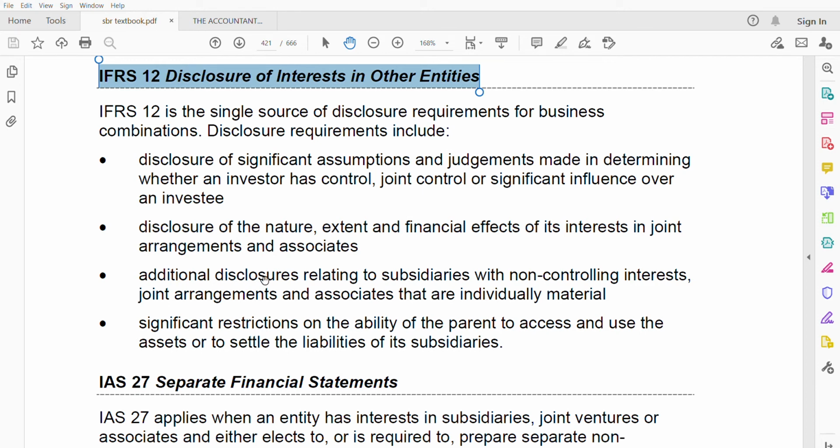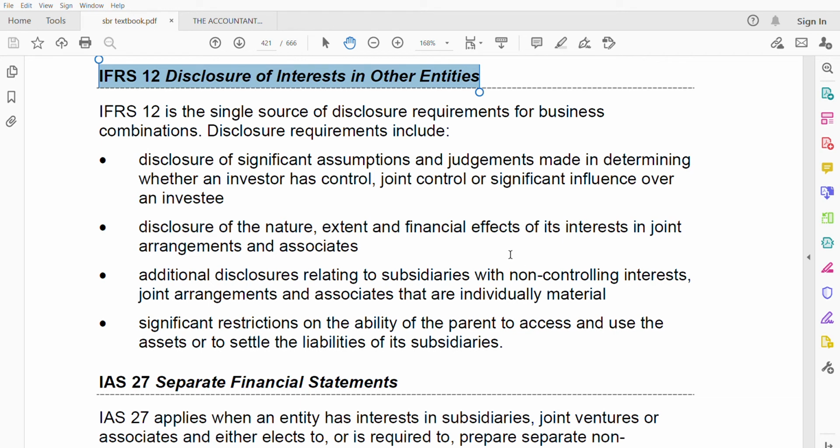Third, additional disclosure relating to subsidiaries with non-controlling interest (NCI), joint arrangements and associates that are individually material. Sometimes the interest is so material individually that you need additional disclosure.